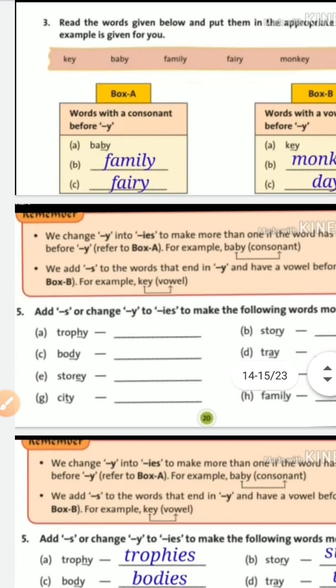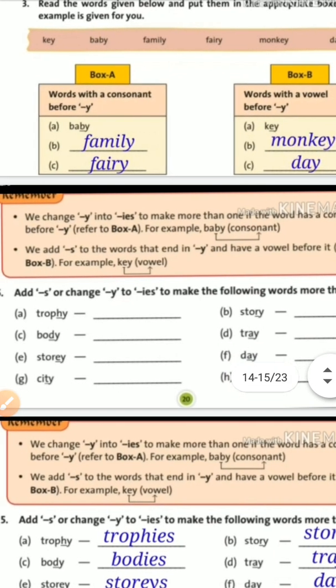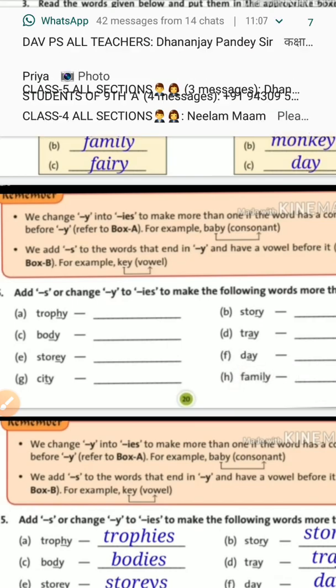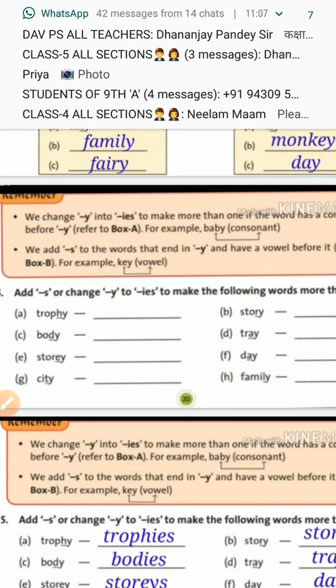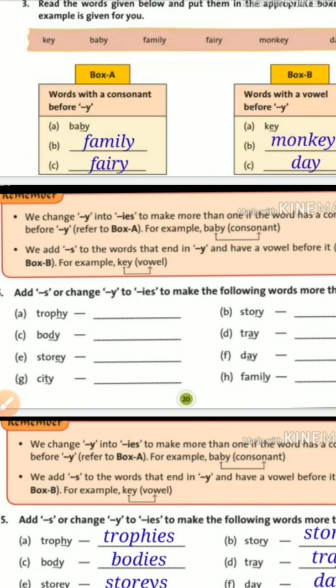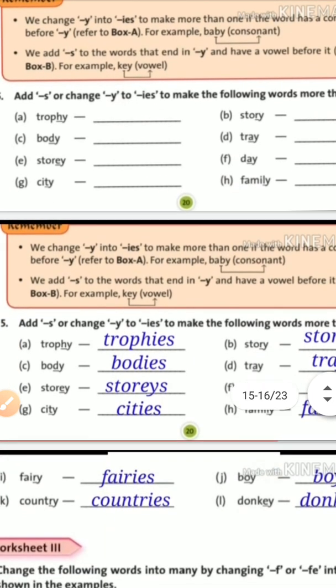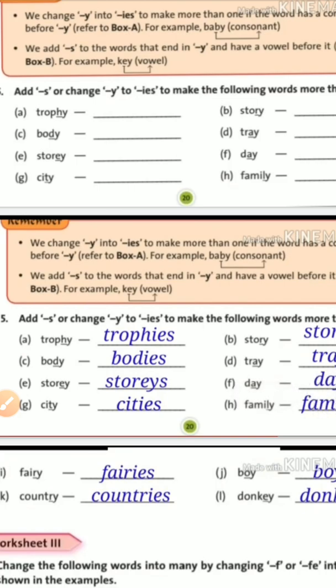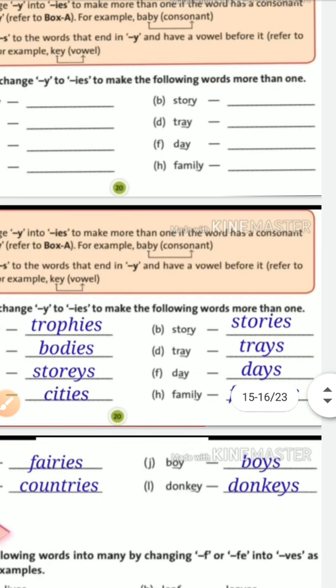Again the rule is written, and we have already discussed a lot about the rule, so we'll not waste our time, and this one should be done by remembering the third rule, which is dropping y and adding ies. So it is written like trophies, bodies, stories, cities, stories, trays, days, and families.